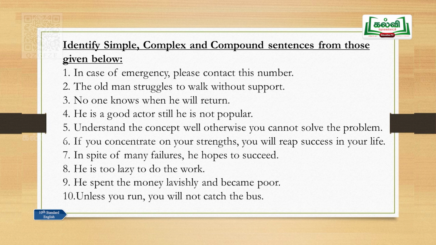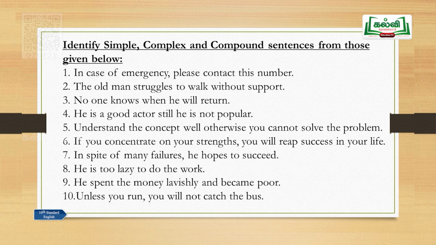He spent the money lavishly and became poor. Spent, became, there are 2 finite verbs here and is a conjunction. He spent the money lavishly, that gives a complete meaning, so that is a main clause, and he became poor, that is an exact meaning. So, he became poor, that is also a meaningful sentence, that is another main clause, and is a conjunction. This is an example for a compound sentence.